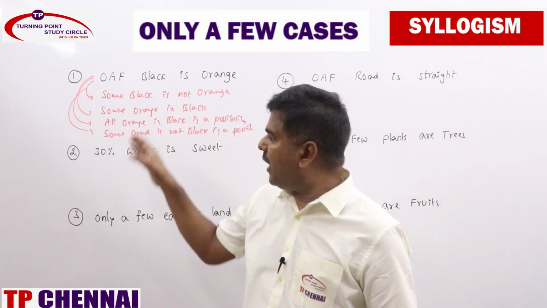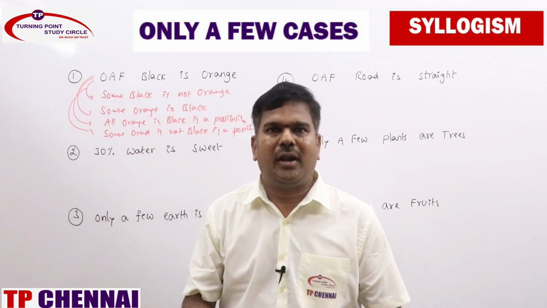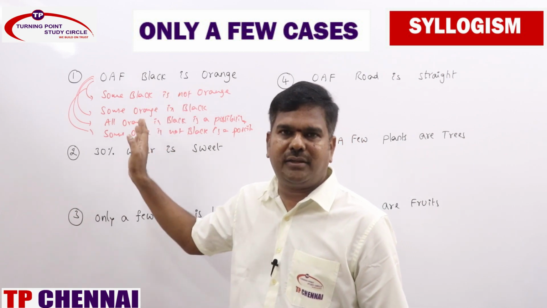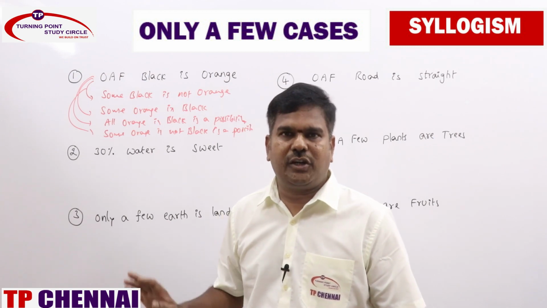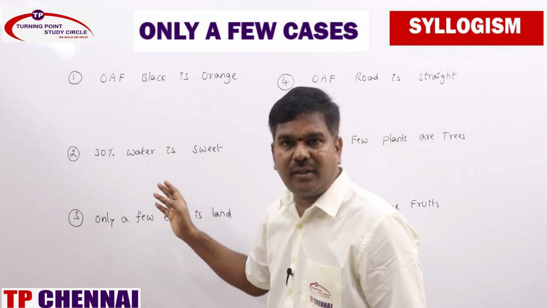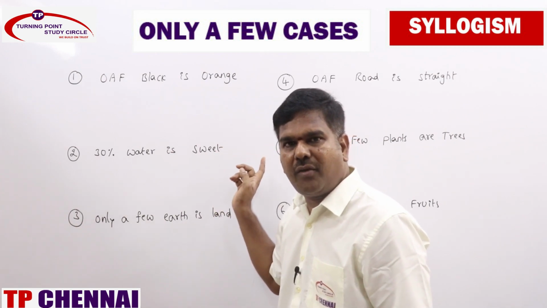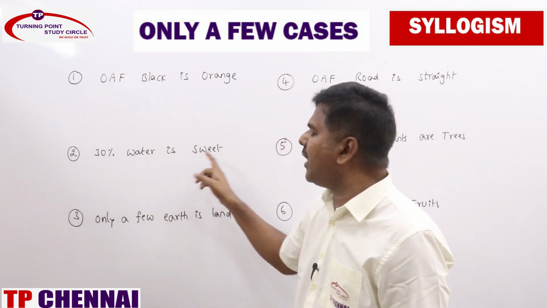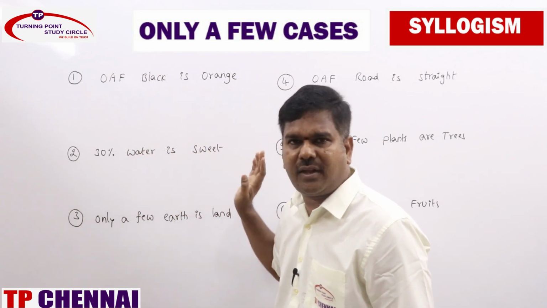I don't want to write answers for the other questions. We'll just read it out and note it down orally, because I don't think it's required. Since you know already, for the first one only I just wrote it down. From the second one onwards I will just read it out and we will finish it off. Now the second one, 30% water is sweet. What are all the immediate inferences you will be getting? Only a few is directly implied by O statement, and only a few can be converted into I statement. Directly implied by O statement, you will be getting some water is not sweet. No need to say that 30% water is not sweet, nothing like that. Some water is not sweet.